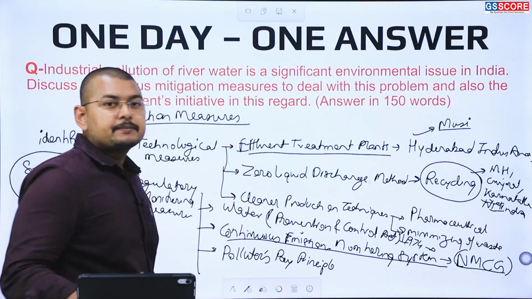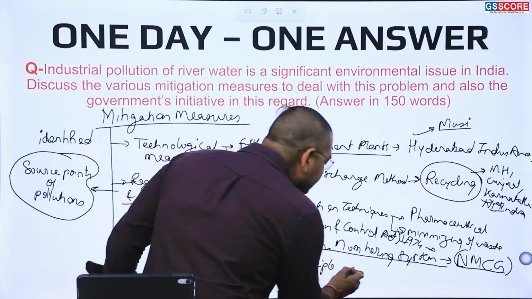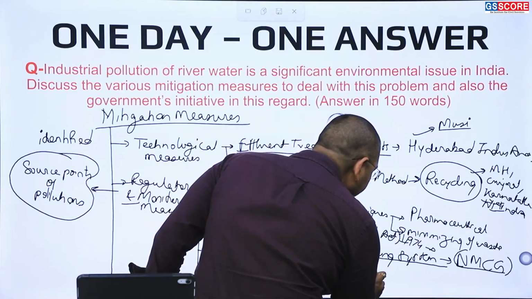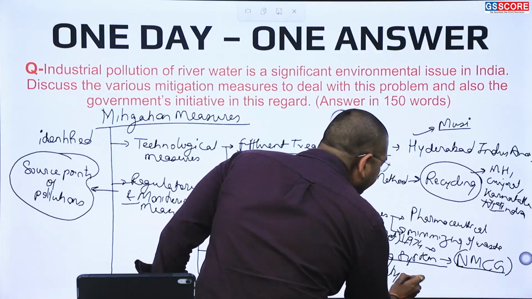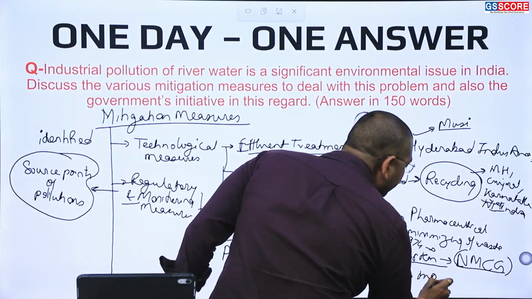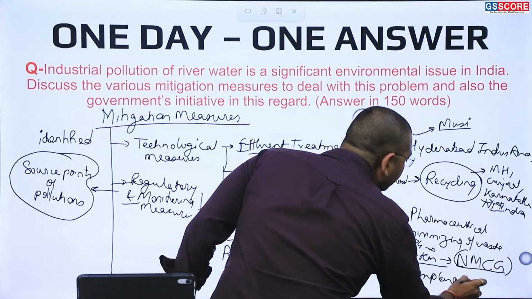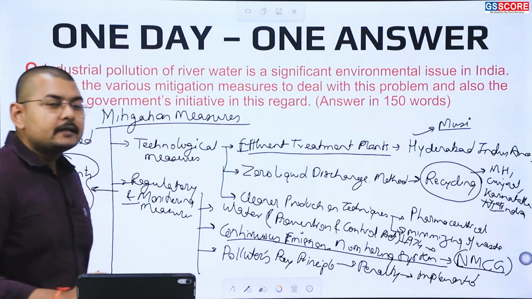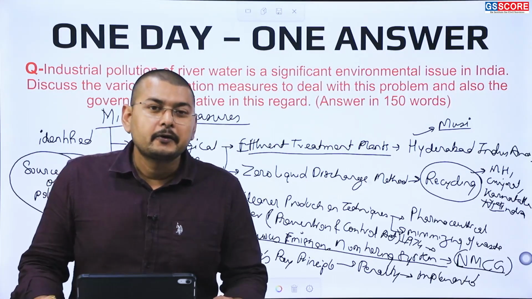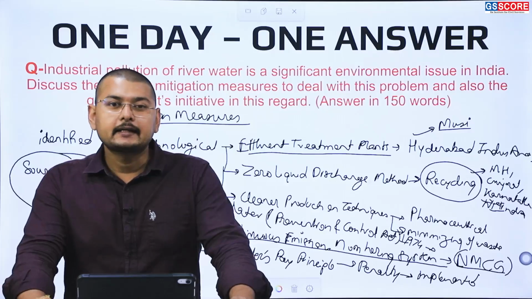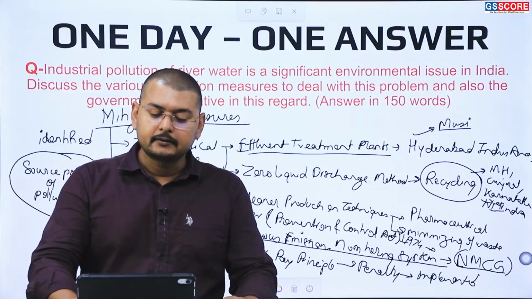In the polluters pay principle, a penalty has to be implemented on the industries which are not following the advisories and the guidelines provided by the government.